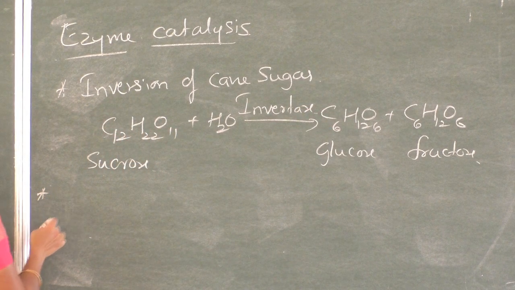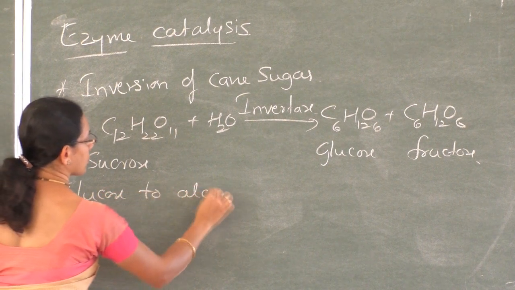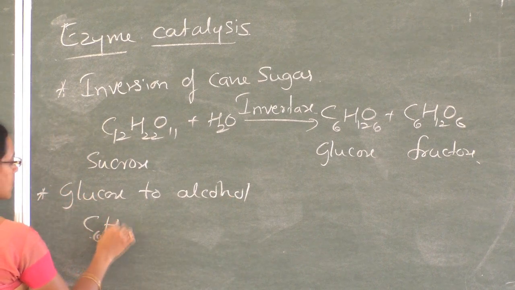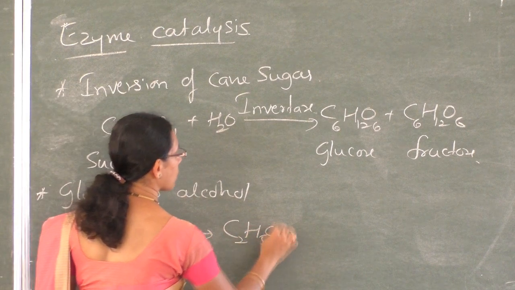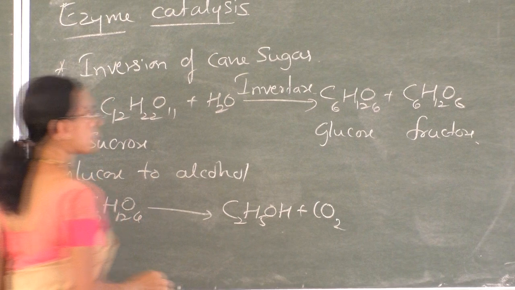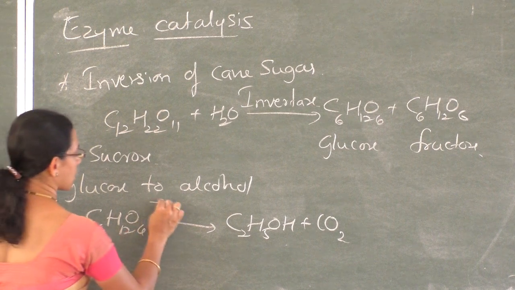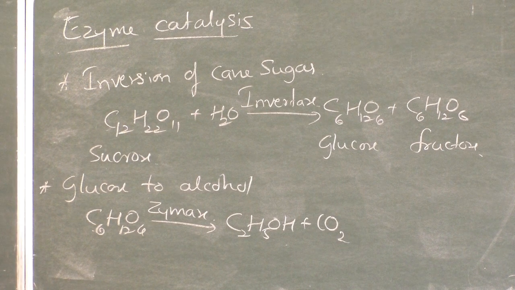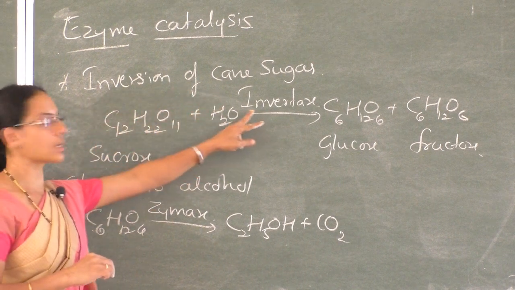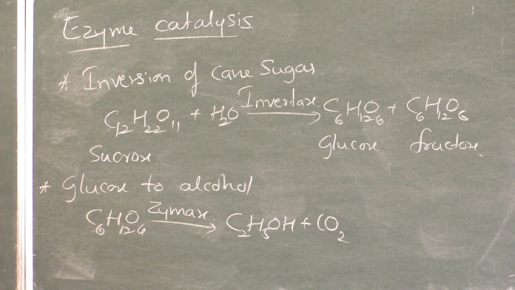And one more example, the conversion of glucose into alcohol. C6H12O6 gives C2H5OH plus carbon dioxide. So glucose to alcohol is catalyzed by the enzyme zymase. These are two examples for enzyme catalysis. Inversion of cane sugar is catalyzed by the enzyme invertase, and the conversion of glucose to alcohol is catalyzed by the enzyme zymase.